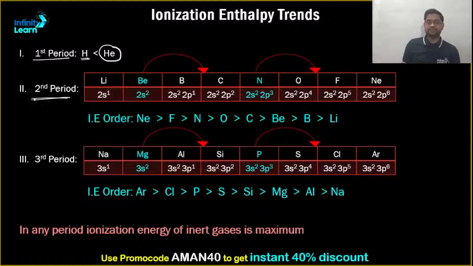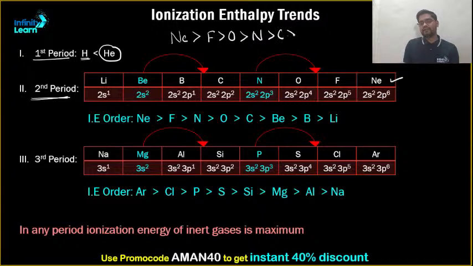The second period is pretty important, and questions are asked on the second and third periods. If you can see, I have shown some arrows, and those arrows show something very specific. Ideally, from left to right, effective nuclear charge increases and hence ionization enthalpy. So can I say that ideally the order should be neon, then fluorine, then oxygen, then nitrogen, then carbon, then boron, then beryllium, and then lithium. This is the ideal condition, but this is not observed.